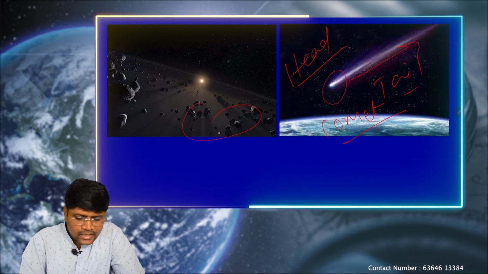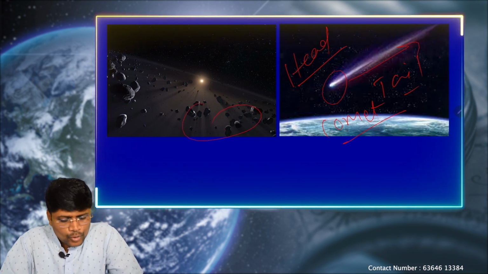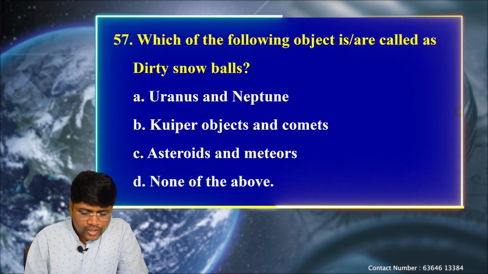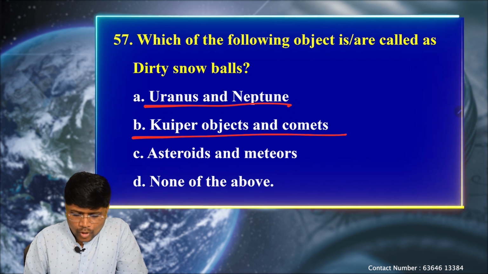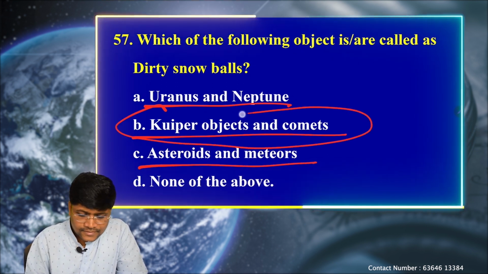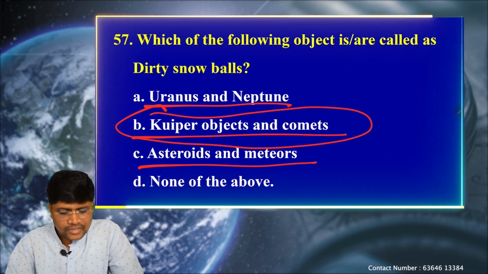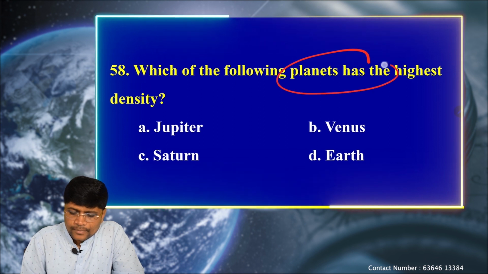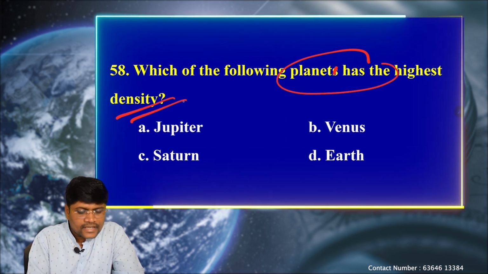Okay. So these are the dirty snowballs, nothing but the Kuiper belt objects. So come back to the question. We know option A, Uranus, B, Kuiper objects and the comets, C, asteroids and the meteors. So we know the correct option is Kuiper objects and the comets, which are called the dirty snowballs.